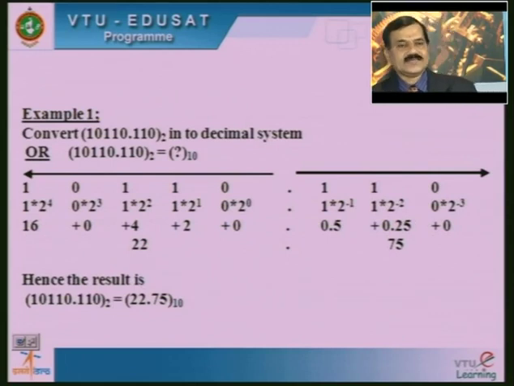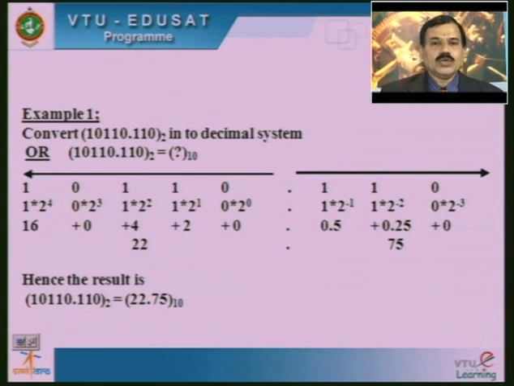Just as an example, we can explain how to convert a binary number into a decimal number. The given number is 10110.110 base 2, which is to be converted into a decimal number.